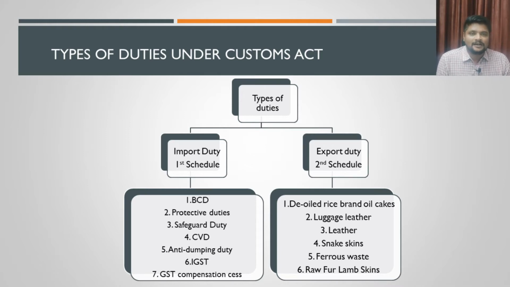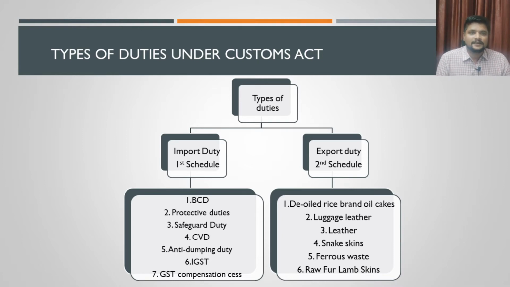When I say level, it is not that all these duties will be levied on each and every import. See, protective duties and safeguard duties can be levied only for some specific types of imports, but basic customs duty will be levied on all imports unless it is specifically exempted by any notification or under the customs law. If it is exempted, otherwise basic customs duty will be levied on all imports. Second one is protective duties, which will be levied only on certain types of imports. Third is the safeguard duty. Safeguard duty also will be levied on certain types of imports.